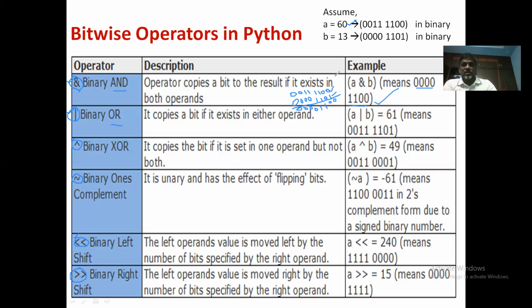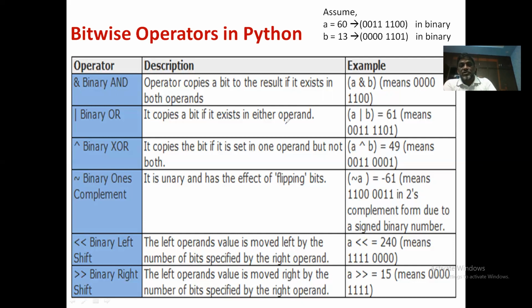Right. So this is about the first one, binary AND operation. The next one is binary OR operation. You should understand how this binary operation works. We'll consider the same set of bits, but this time how it works is, if both the bits are zeros, then the result is going to be zeros. If at least one of the bits is 1, then the result is going to be 1. So now let us take the values again to understand this operation.